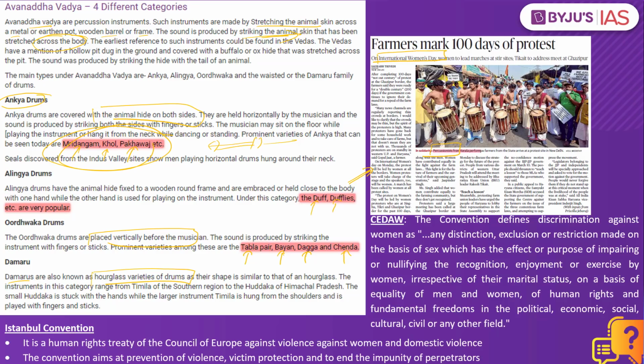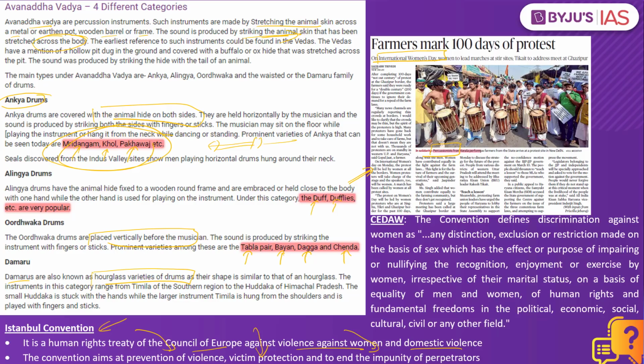The second it speaks about is the Istanbul Convention. What is this Istanbul Convention? It is a human rights treaty of the Council of Europe against violence against women and domestic violence. The convention aims at prevention of violence, victim protection and to end the impunity of the perpetrators. India is not a signatory to the Istanbul Convention.